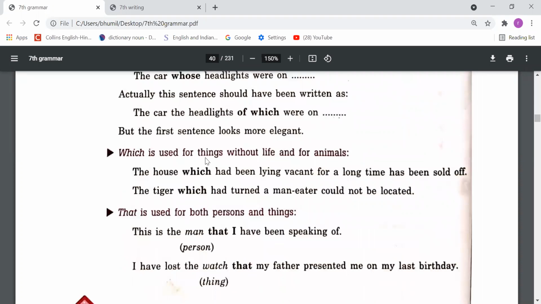Next, which is used for things without life and for animals. So which we can use when things are non-living, without life, and for animals also. Like, the house which had been lying vacant for a long time. Which has been used here for the antecedent house, so that's non-living. The tiger which had turned a man-eater could not be located. We have used the pronoun which for the antecedent tiger. Tiger is an animal, so we can use which for non-living things and for animals too.